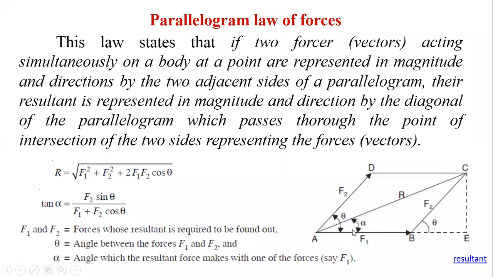F1 is drawn with its intensity as one side, and F2 is the other side, and we know that a parallelogram has equal opposite sides. Let us consider ABCD, where AB and CD are equal sides, then AD and BC are equal sides, and the angle between these two is theta.